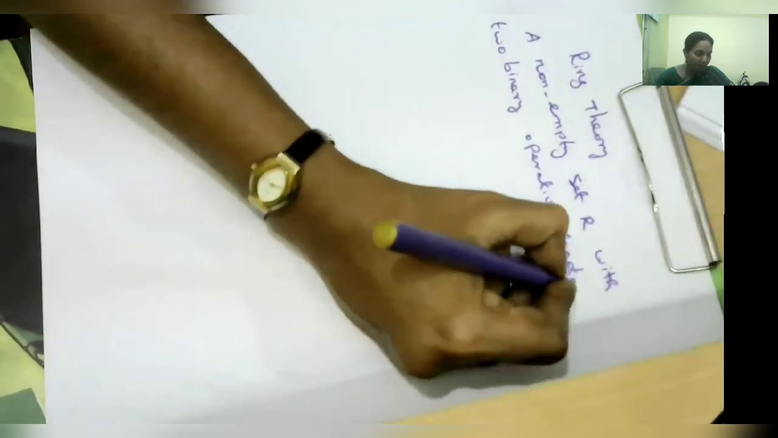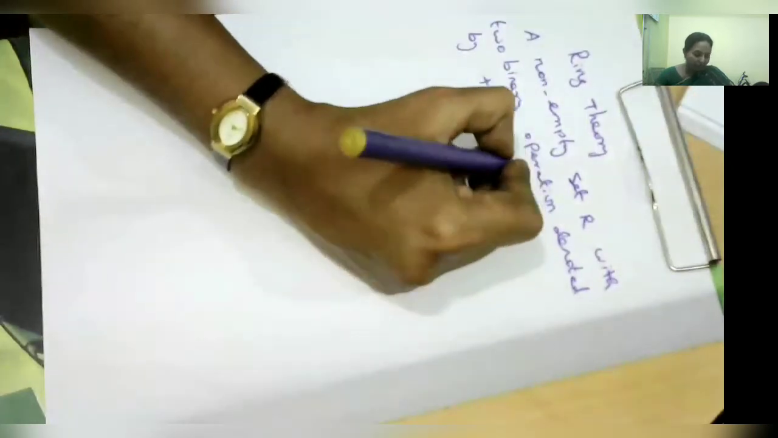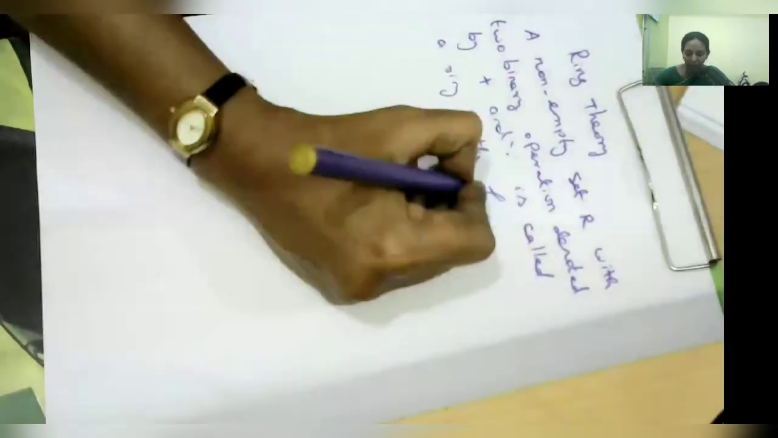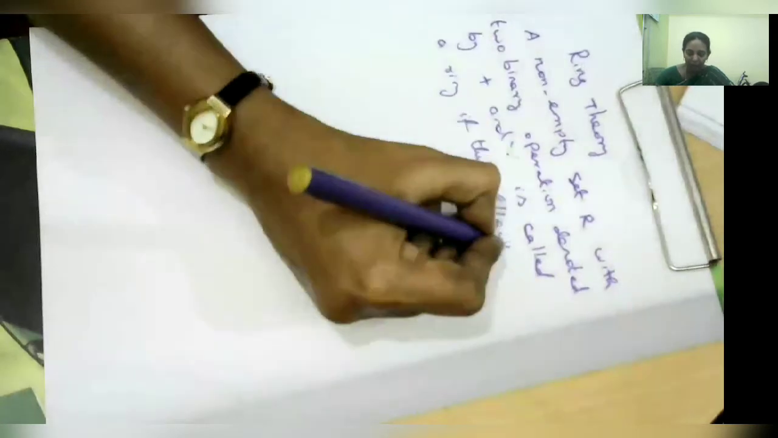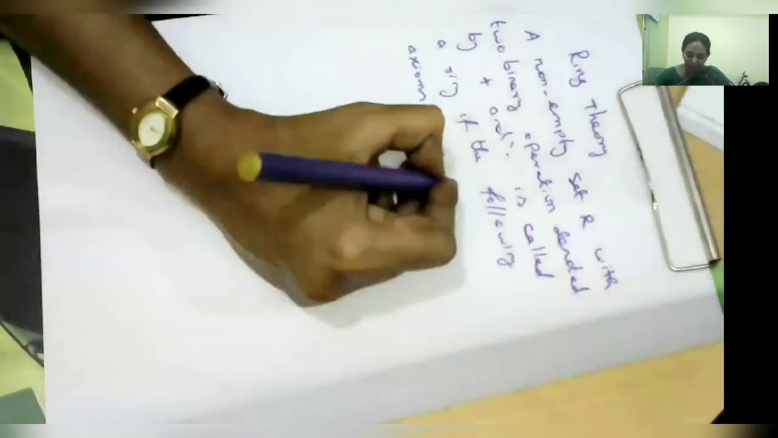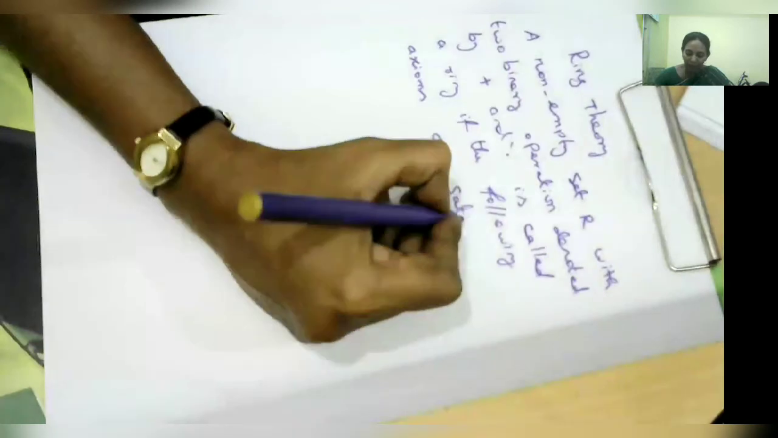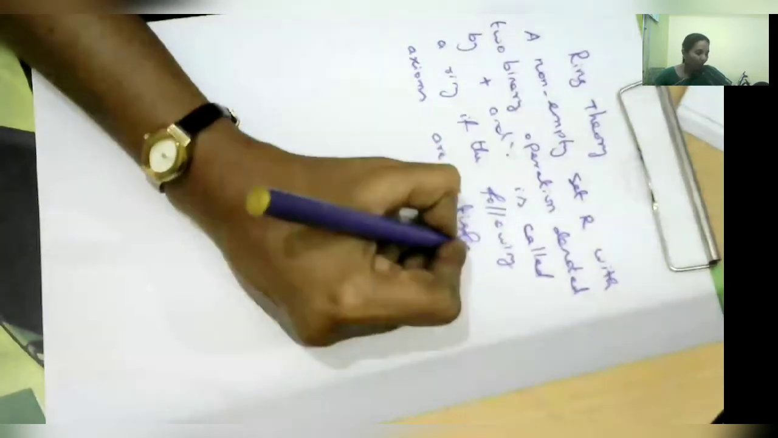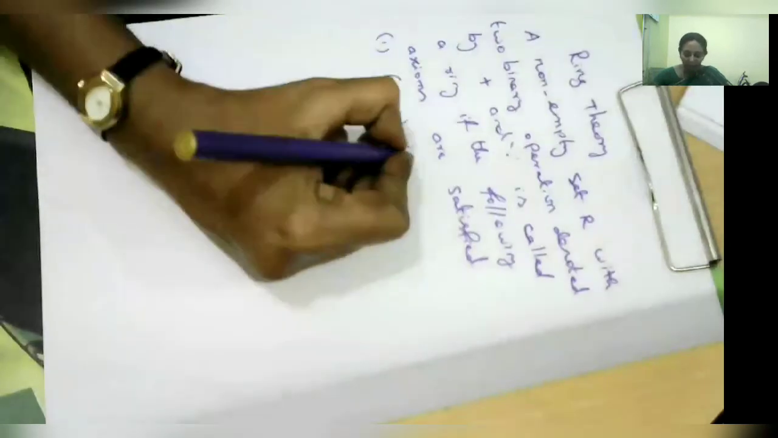Denoted by addition and multiplication. So take the multiplication as a dot. It is called a ring if the following axioms are satisfied. So what are the axioms? So there are three axioms. The first one is R comma plus is an abelian group.